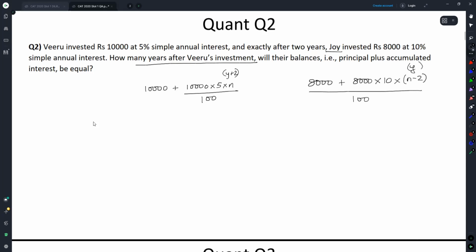Oopsie, this right side expression is incorrect right now. These two expressions have to be equal. First thing we can do is this and this cancels out to give me 2,000 on this side.